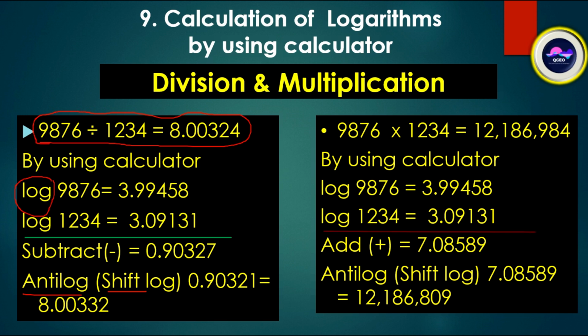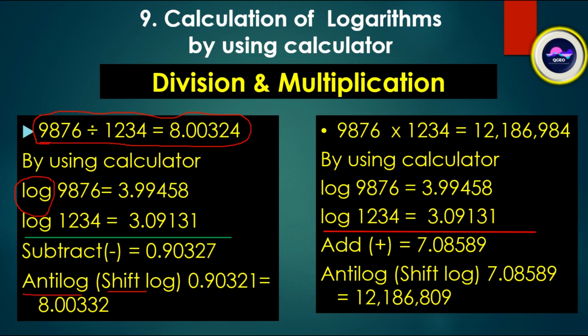In the multiplication rule, 9876 times 1234 is equal to 12186984. By using the calculator, log 9876 is equal to 3.99458, and log 1234 is equal to 3.09131. Then add, and it will be 7.08589.